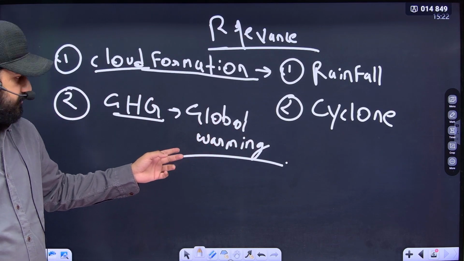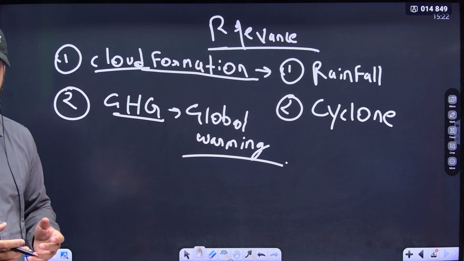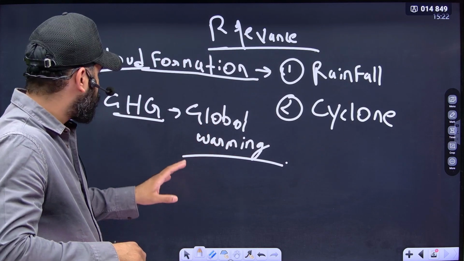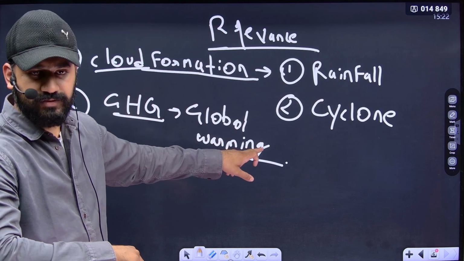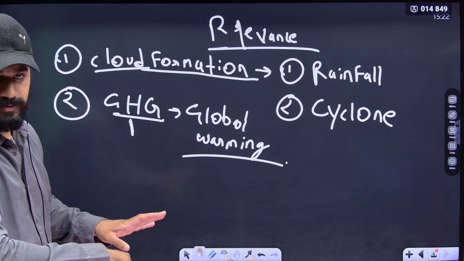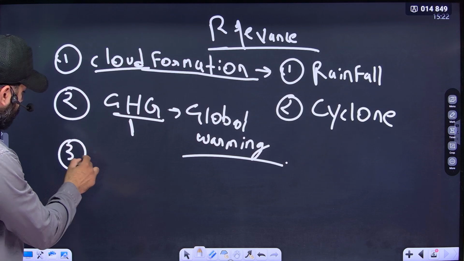What is the phenomenon of global warming? It is that the average temperature of the Earth is increasing. Okay, this is known as global warming. So the impact of global warming is highest in troposphere. Why? Because the GHG is accumulated in troposphere. Okay, that's the third relevance, the presence of water vapor.